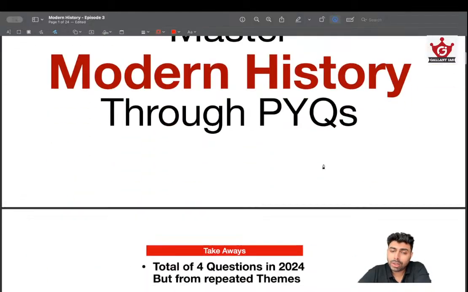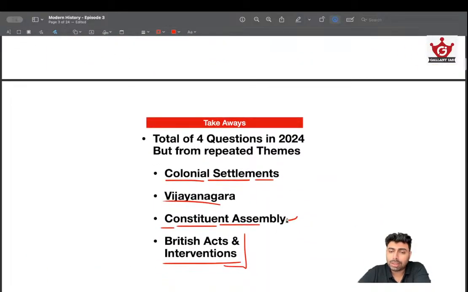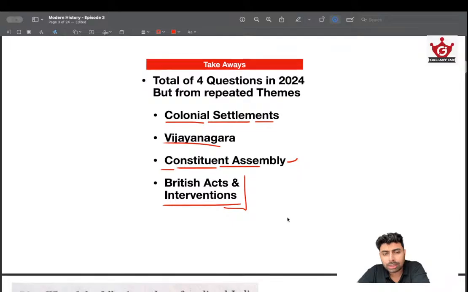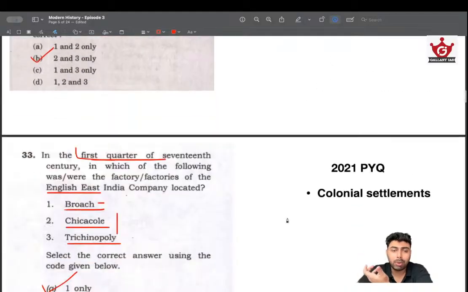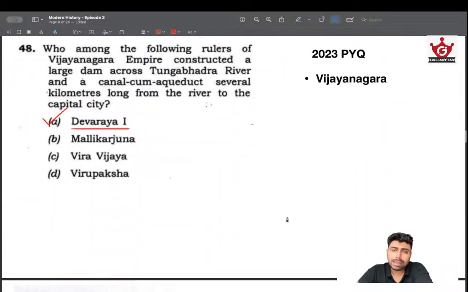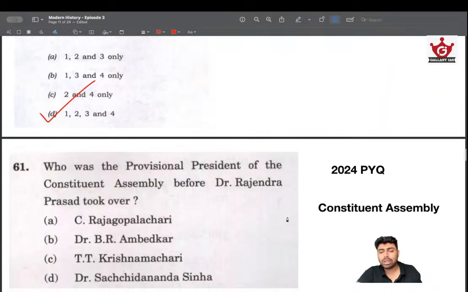Then we should be moving into the second part, that is the Constituent Assembly. This has taken up a limelight recently, because most of the questions are being asked about Constituent Assembly, that is connected to Cripps Mission, August Offer, things like that. So we'll look into how these questions are asked about Constituent Assembly. The core area remains the same, Constituent Assembly only, but you need to be studying things in such a way that you should be able to answer questions like this.